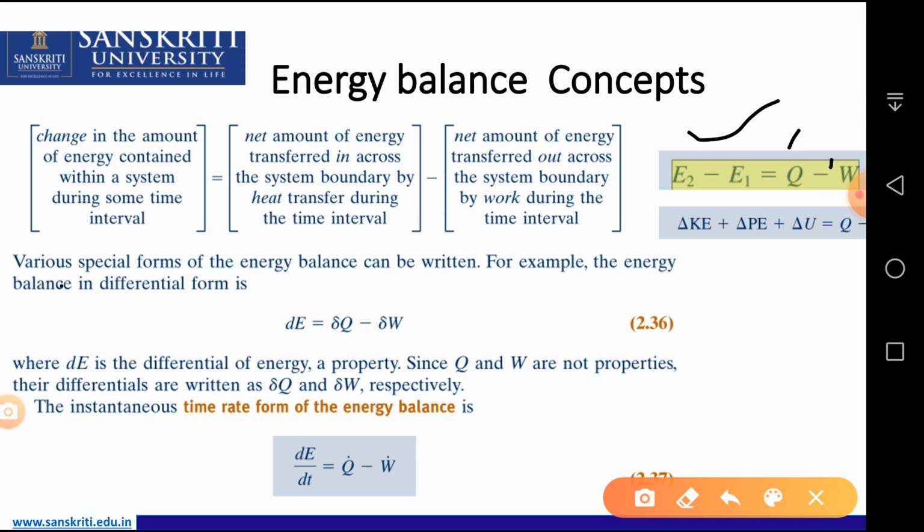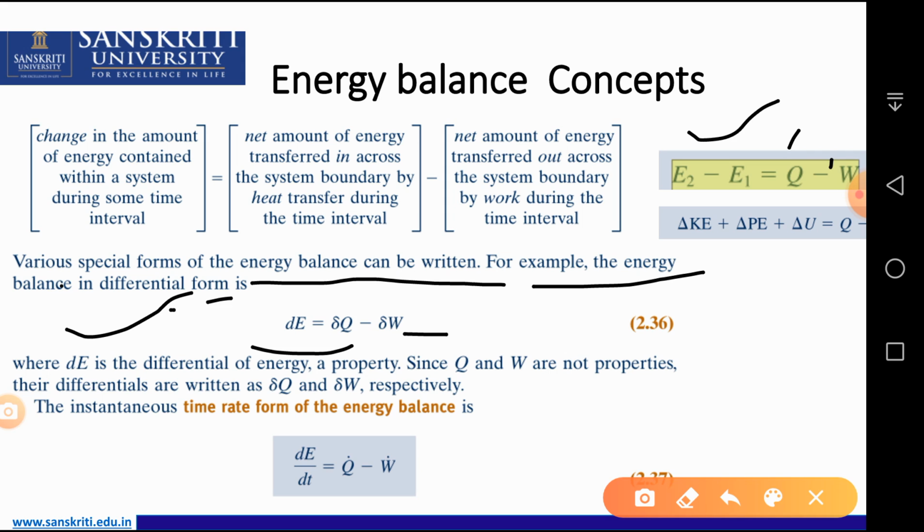A special form of the energy balance can be written in differential form: dE equals del Q minus del W. dE is an exact differential. It is already proved that energy is a property. Q and W are not properties because they are inexact differentials.